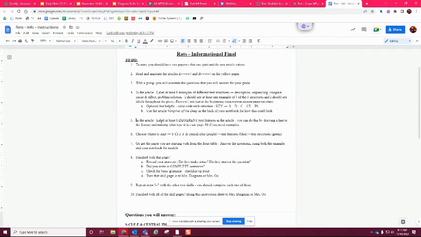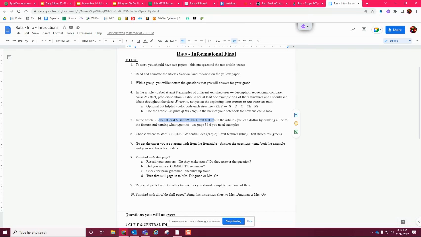Then your next thing is in the article, you're going to label 6 different text features, okay? If you need to, you can use page 36 to help you see those examples. You can find all of these pages, and I'll show you that in a second. Since you're at home, if you don't have your notebook, there's information in Schoology to find that.